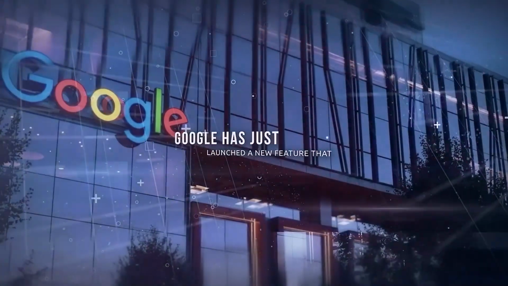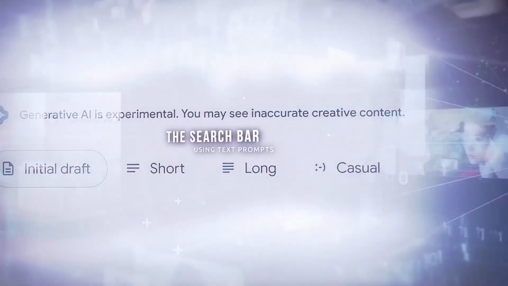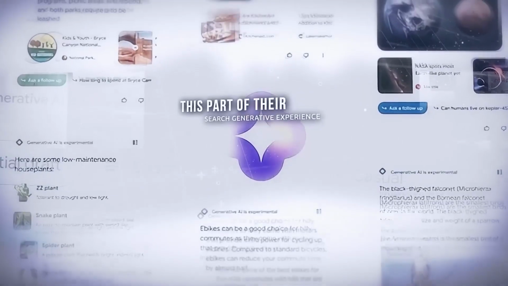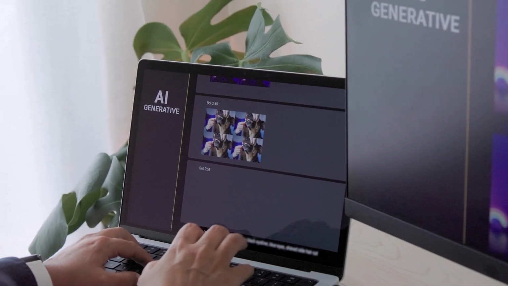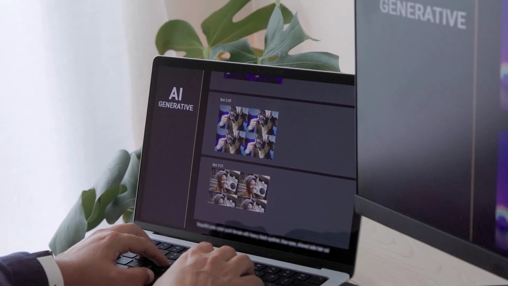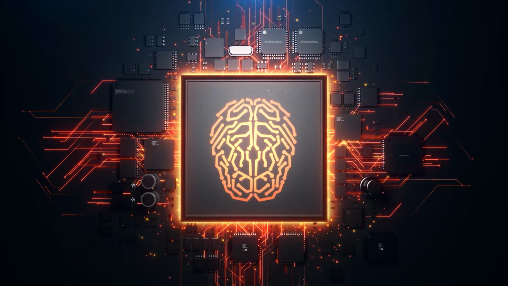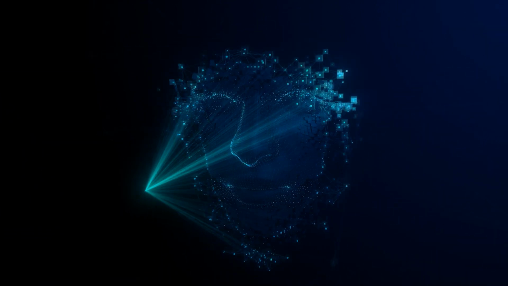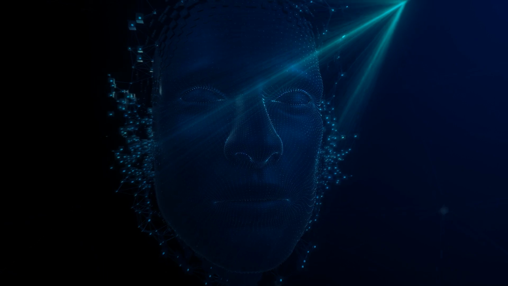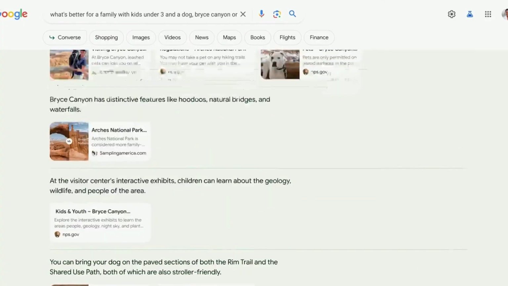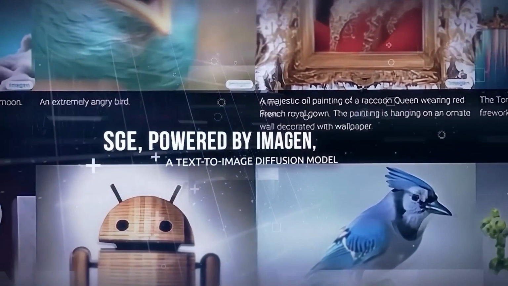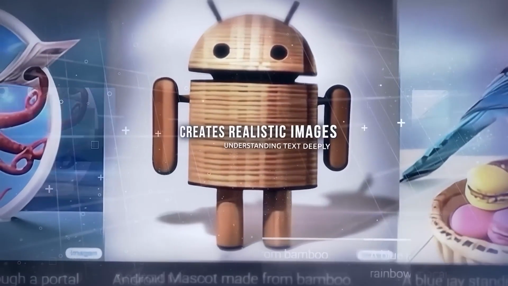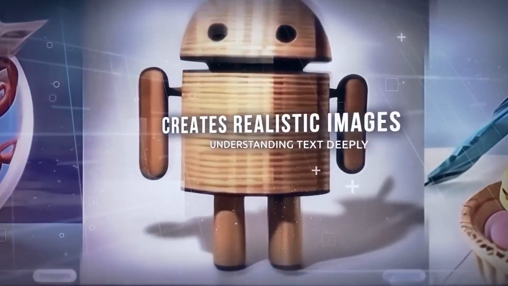Google has unveiled a remarkable new feature, allowing users to generate images straight from the search bar using textual prompts. This innovation is a part of Google's Search Generative Experience (SGE) initiative, designed to enhance creativity in searches. Powering SGE is Imagen, a proficient text-to-image diffusion model that specializes in conjuring realistic images by deeply comprehending text. This technology harmonizes seamlessly with Google's LaMDA, an expansive language model adept in managing natural, conversational language.